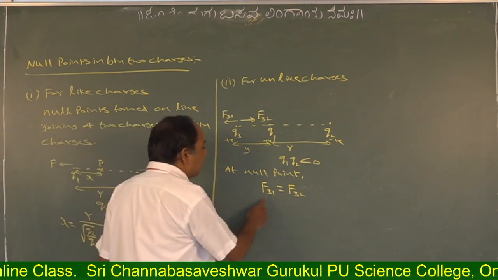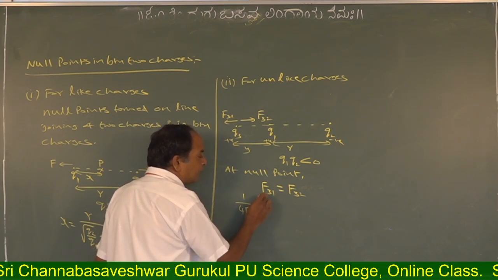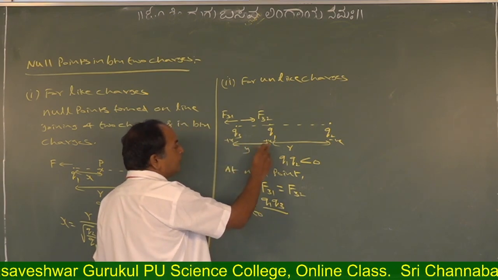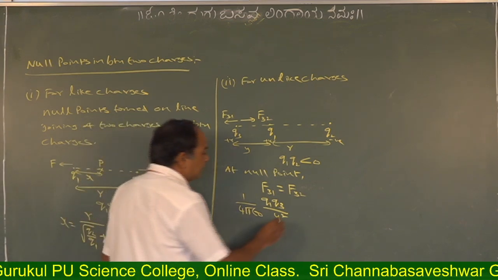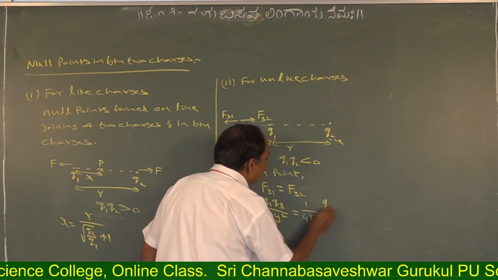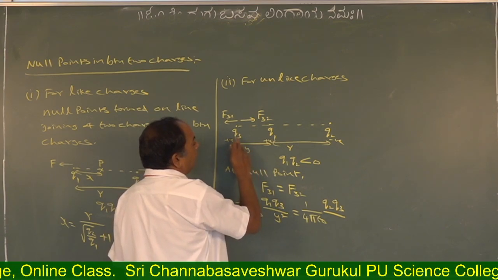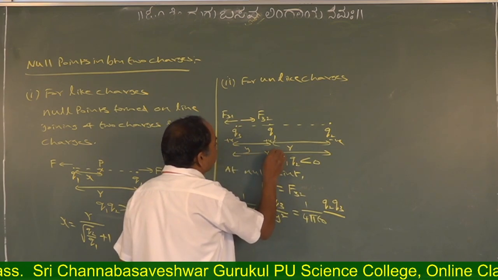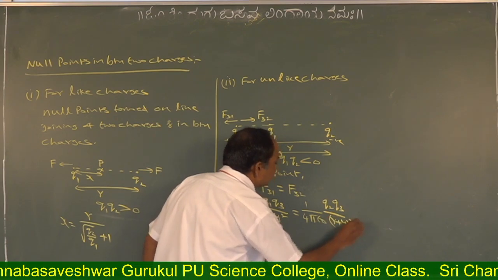F31 is 1 by 4 pi epsilon naught, Q1 Q3 divided by the distance between them, y square. That is equal to F32, which is 1 by 4 pi epsilon naught, Q2 Q3 divided by the total distance between Q3 and Q2, which is R plus y, whole square.